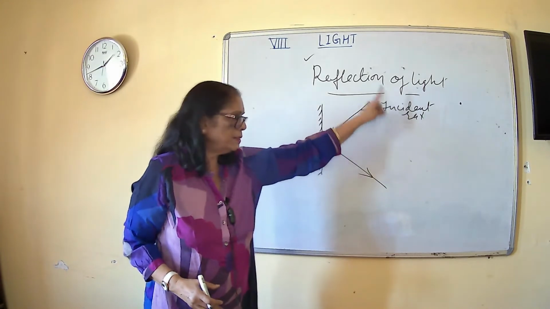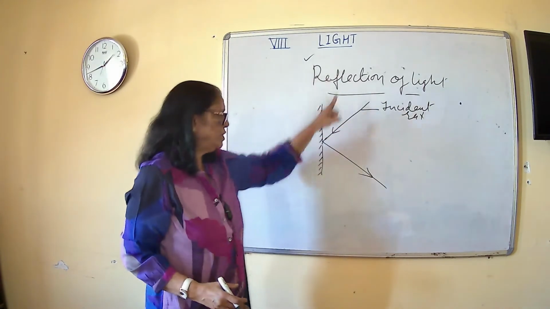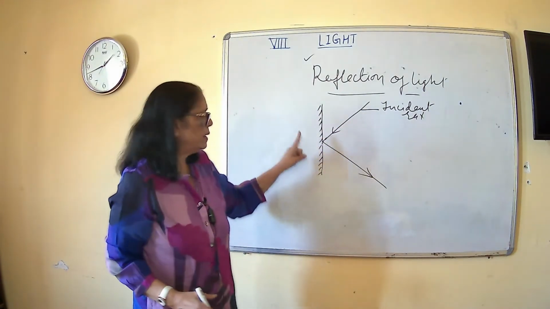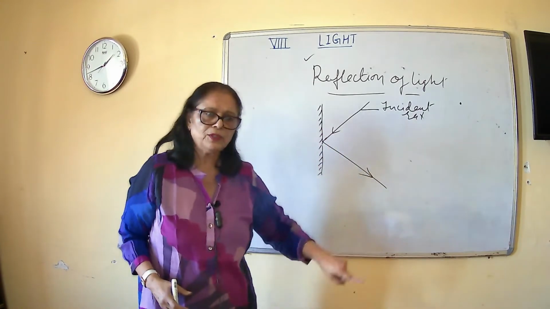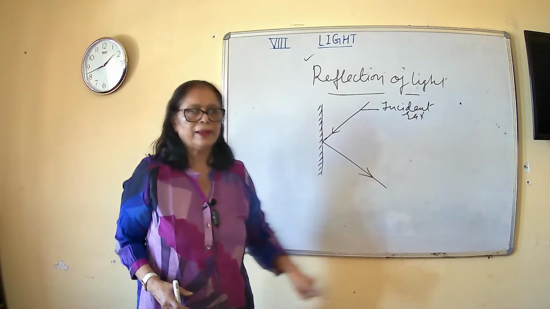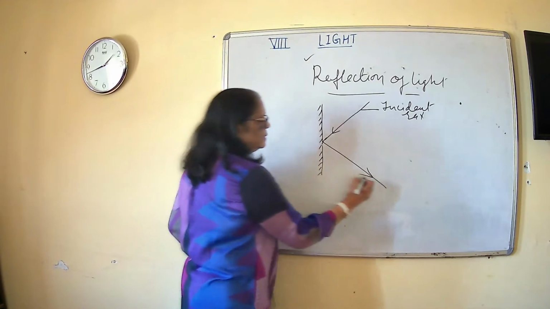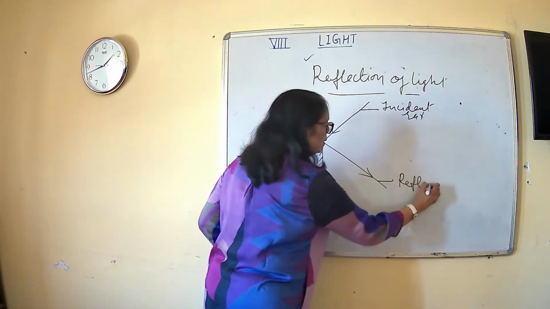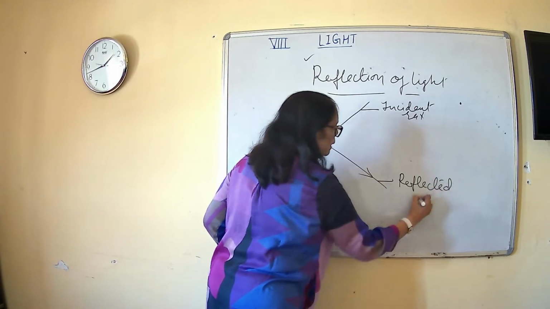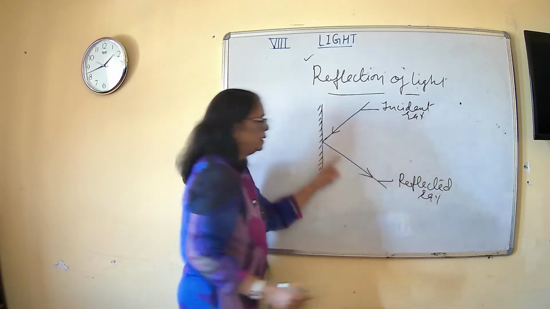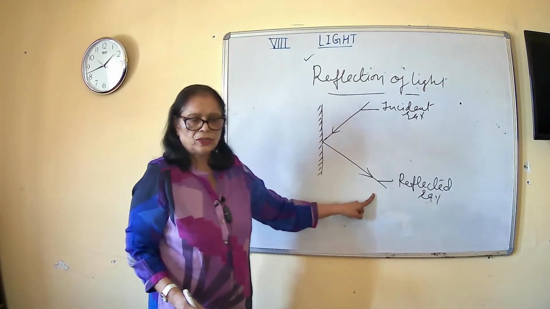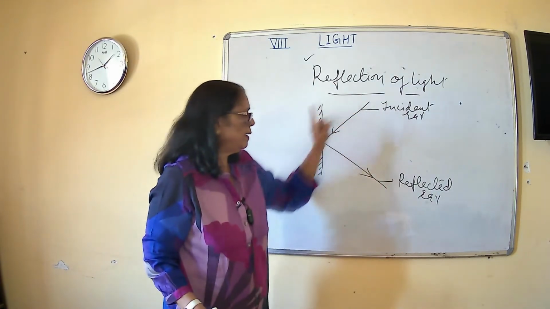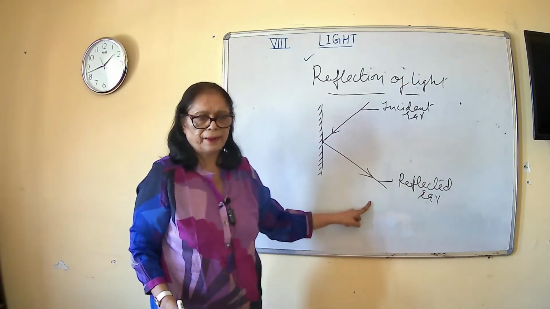What is known as incident ray? Which strikes the shining surface. And the ray which bounces back, which goes back in the same medium, this ray is known as reflected ray. So this is incident ray and this is reflected ray.